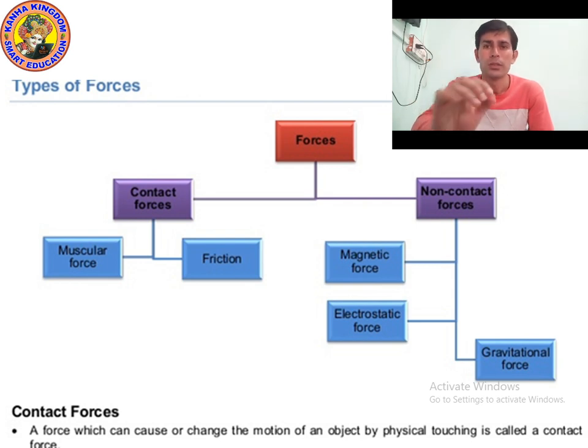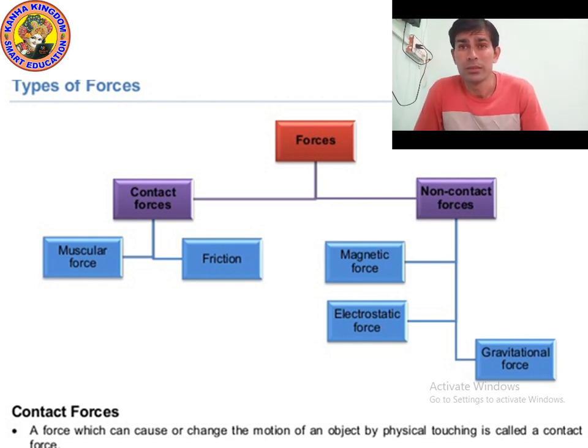Now we will study contact force and non-contact force. Can you tell me what is contact force and what is non-contact force? Contact force is a force which can cause the motion or change in the motion of an object by physical contact.